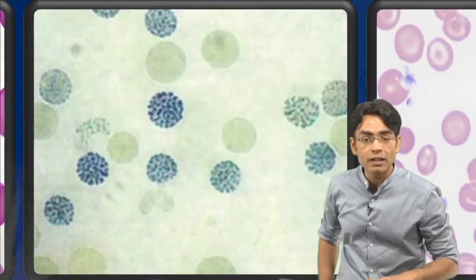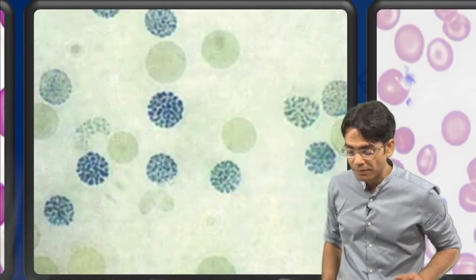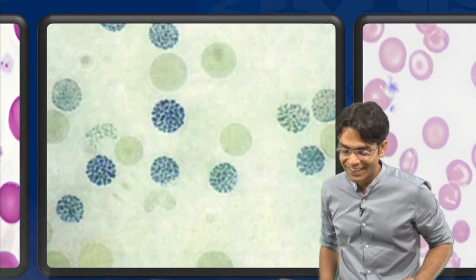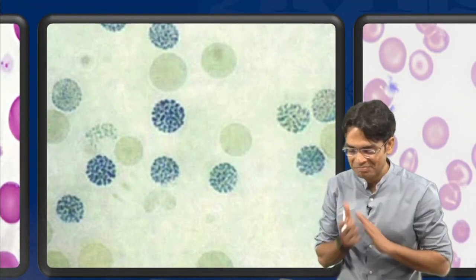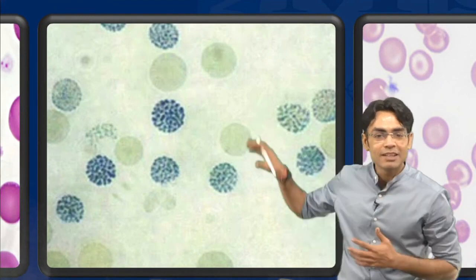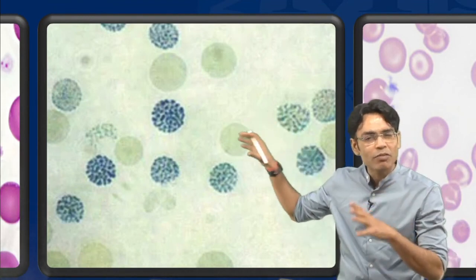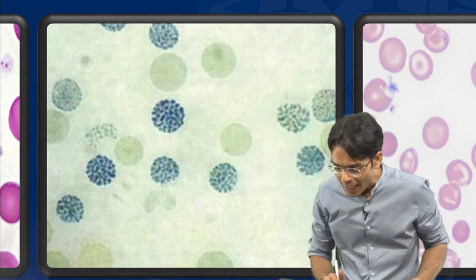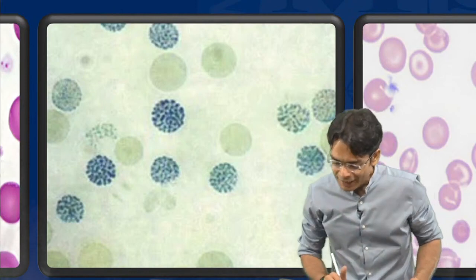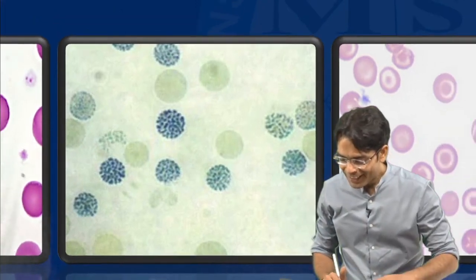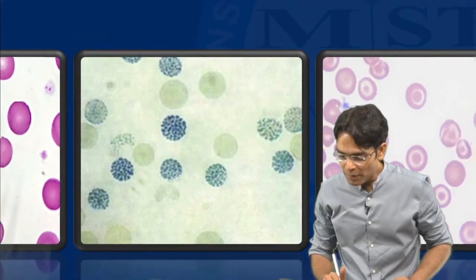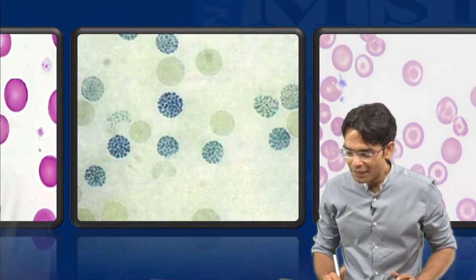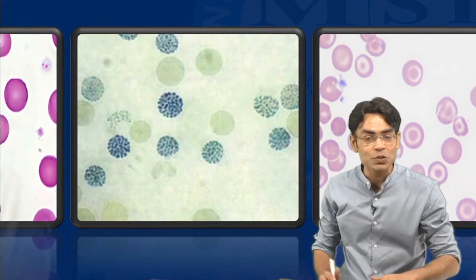Now what is this? Tell me, what exactly is this? What exactly is this? Amazing, guys. These are a special type of cells, some kind of appearance. Yes, Hema, you are right. Wow. Yes, Hema, you are right, and Happiness, you are right. Yes, Omkar, you are right. You are even giving me the disease in which you see this.